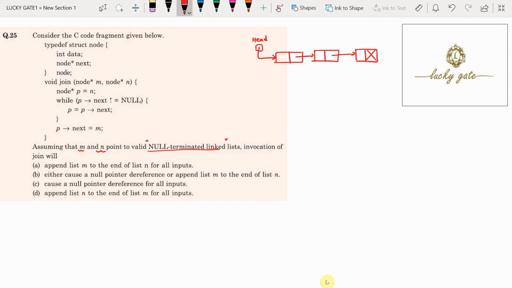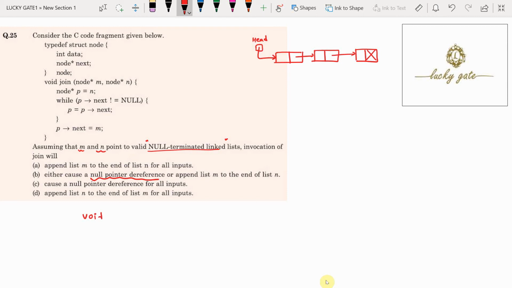Invocation of join will... Here the options are given: append list M to the end of list N for all inputs. First we'll understand what the given options are. Option A says append list M to the end of list N for all inputs, or either causes a null pointer dereference. What is the meaning of null pointer dereference?